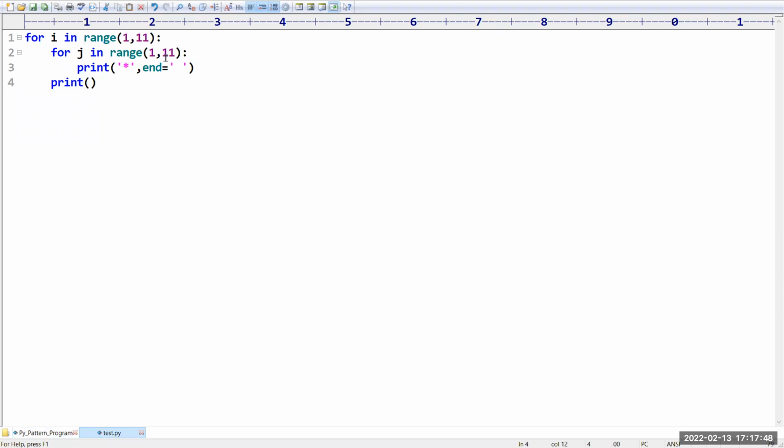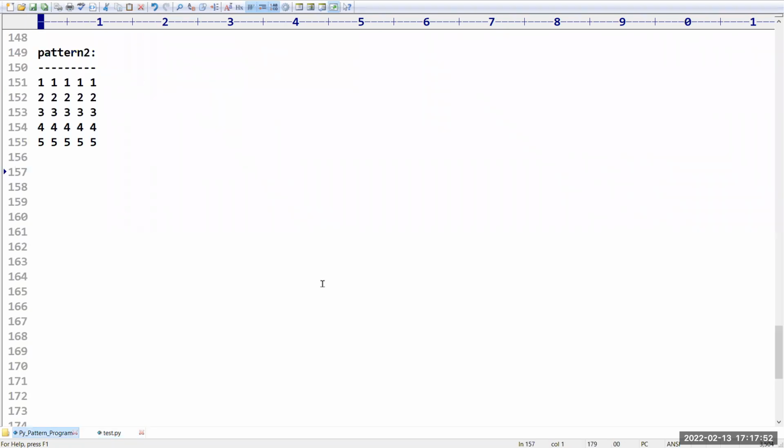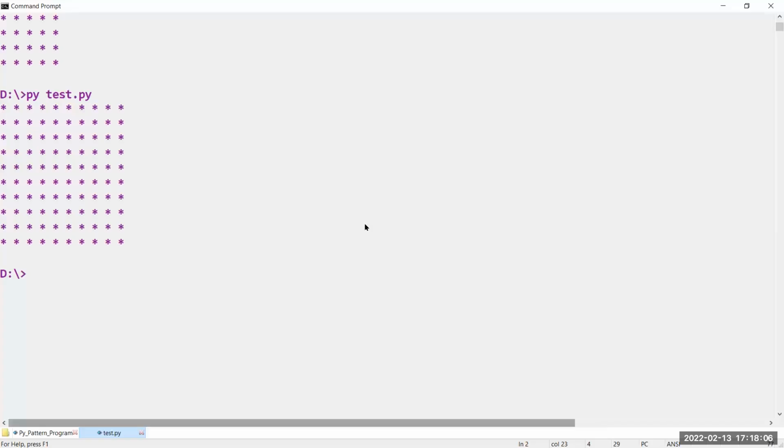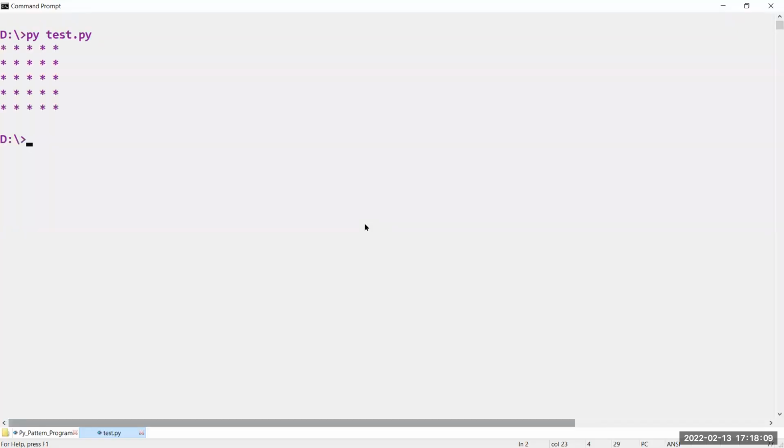So how can you draw this? Sir, first of all, I will replace how many stars they are expecting. How many rows are they expecting? 5 rows. Sir, let me take 1 comma 6 because it will display up to 5. Let me run the code first of all. I think it should display 5 stars in each and every row.